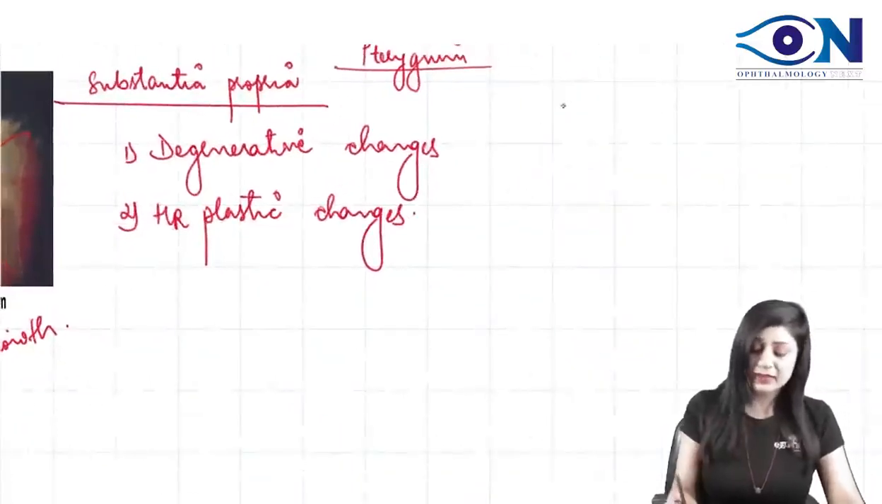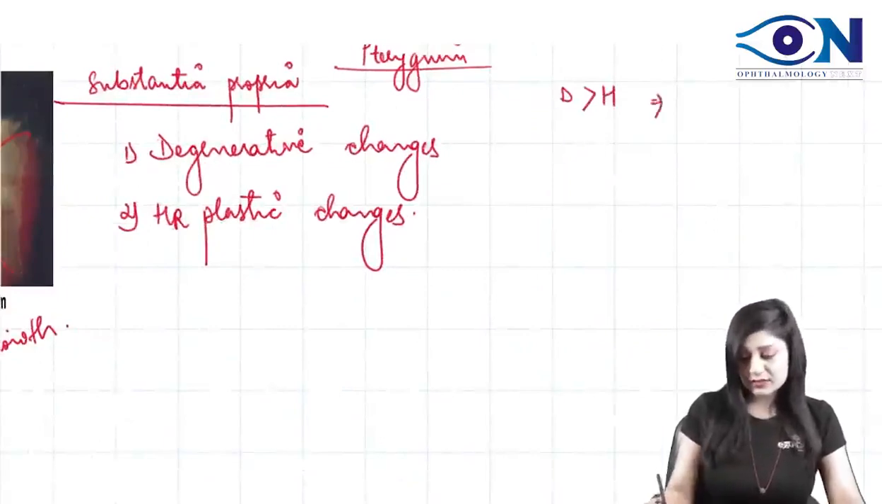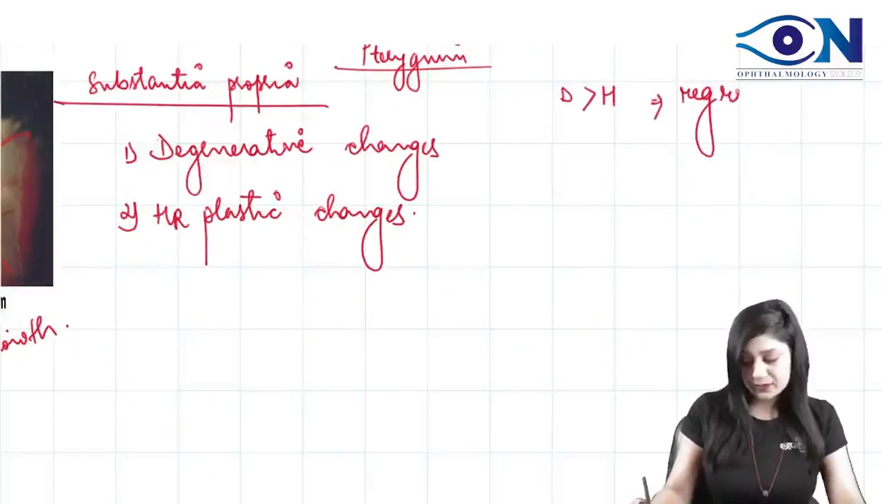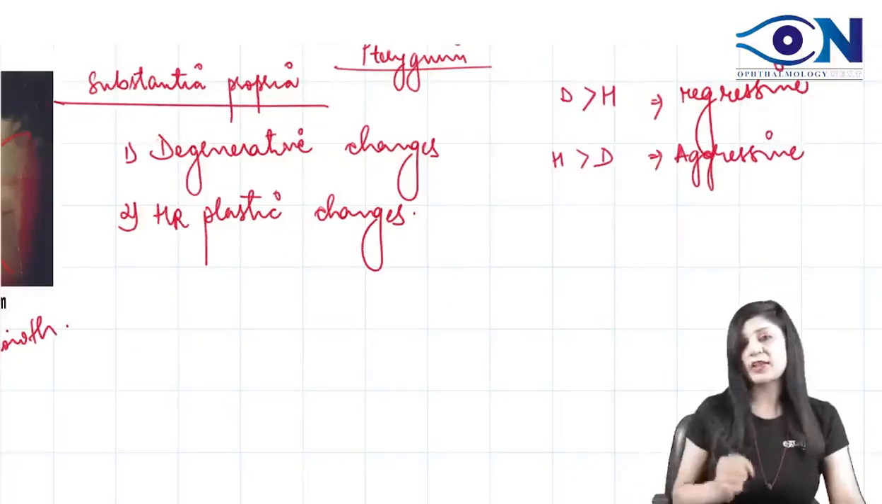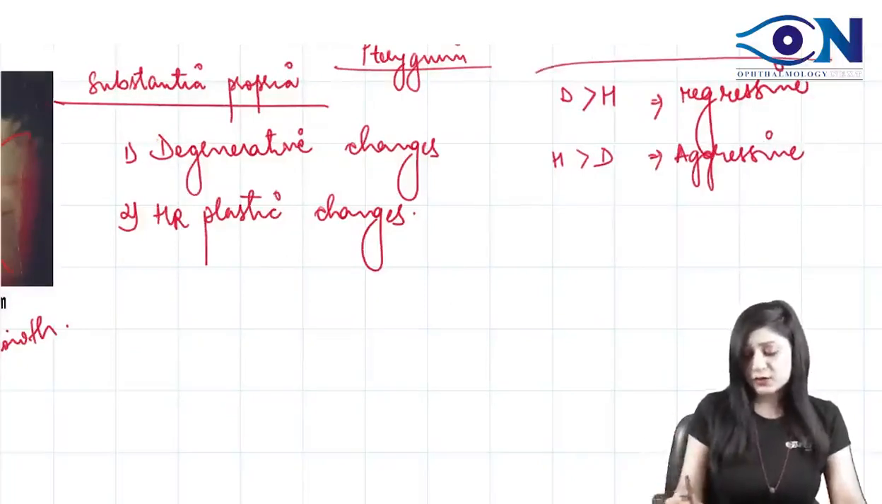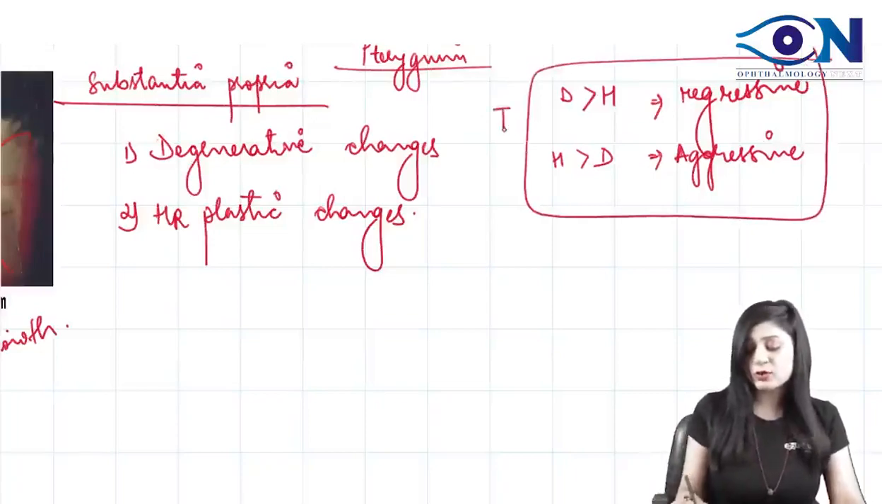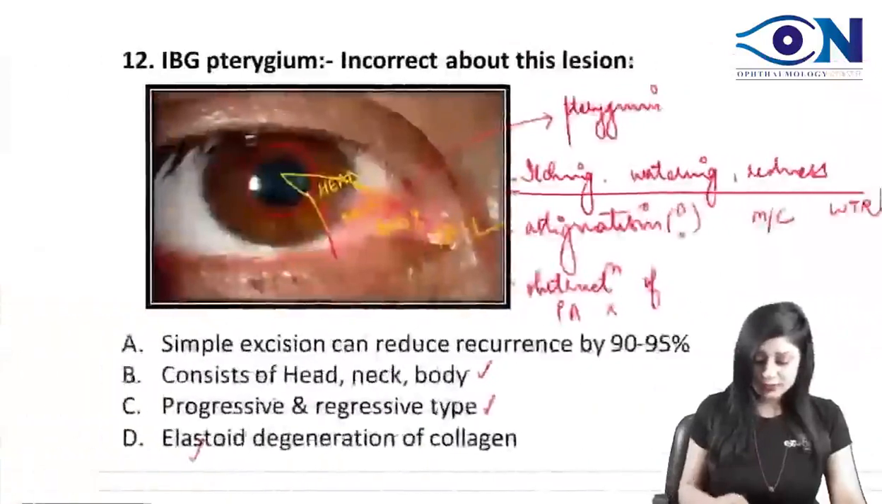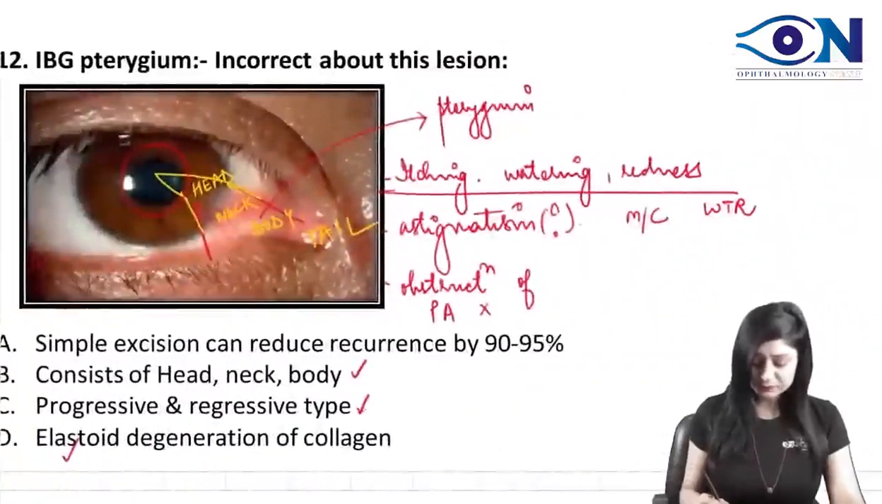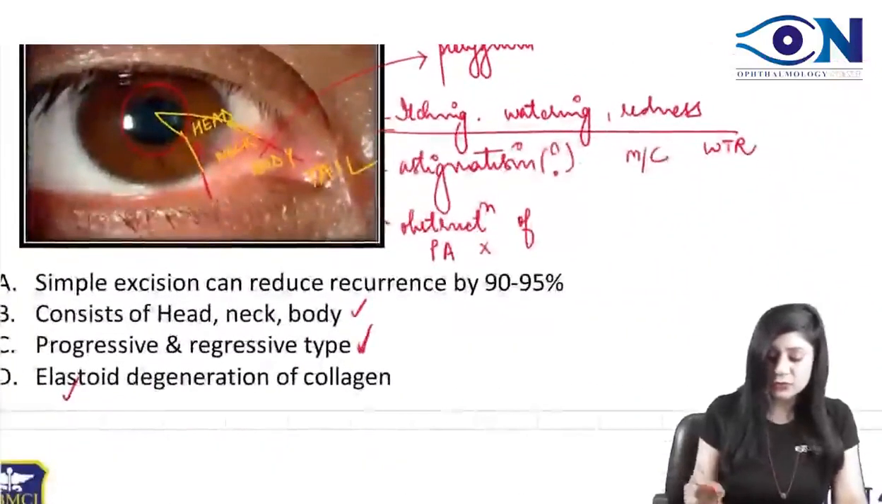If I am having degenerative changes more than the hyperplastic changes, this will be the regressive type, right? And if I am having hyperplastic changes more than degenerations, then I will say it's an aggressive type of pterygium. So this statement is also true. Okay. So if you see, this is also true. Therefore, the answer to this question is A.